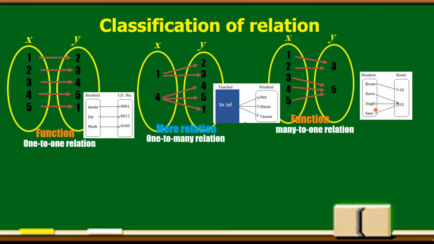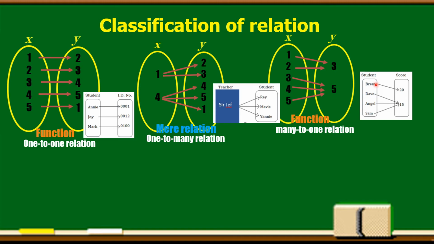Angel is also 15, and Sam's score is also 15. So, many students got the same score in the quiz in mathematics. That's why it is a many-to-one relation.